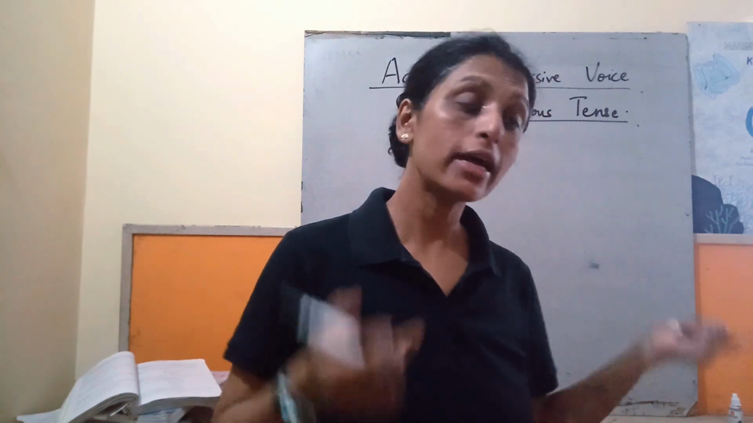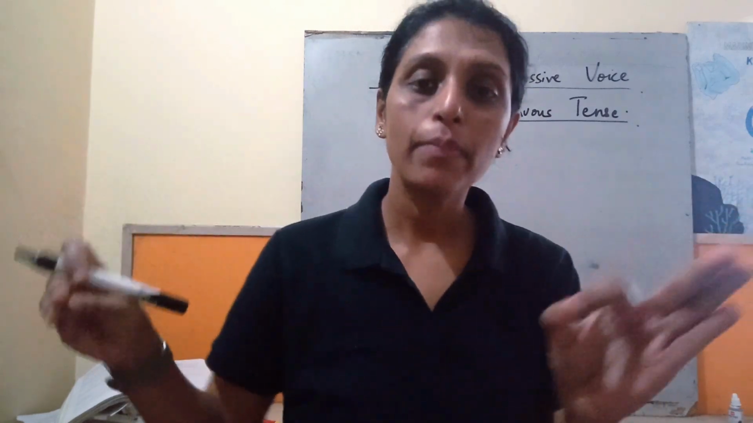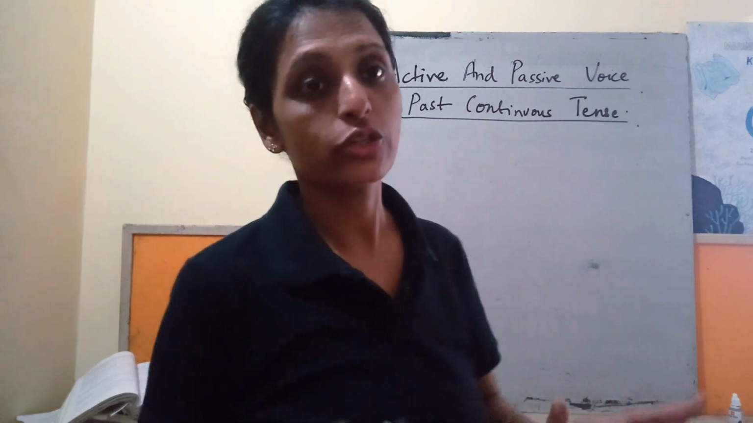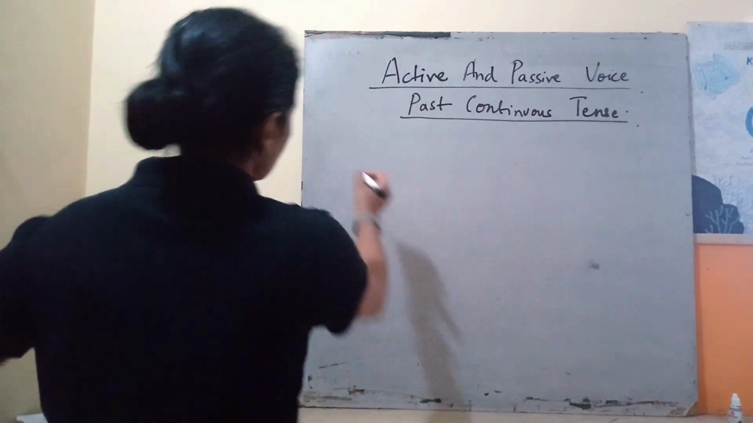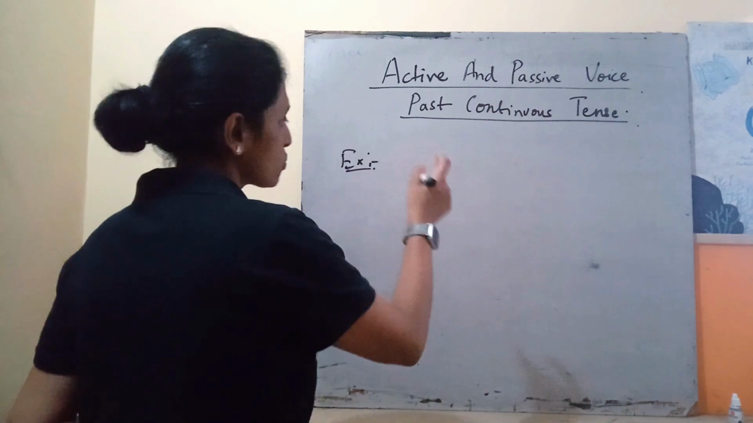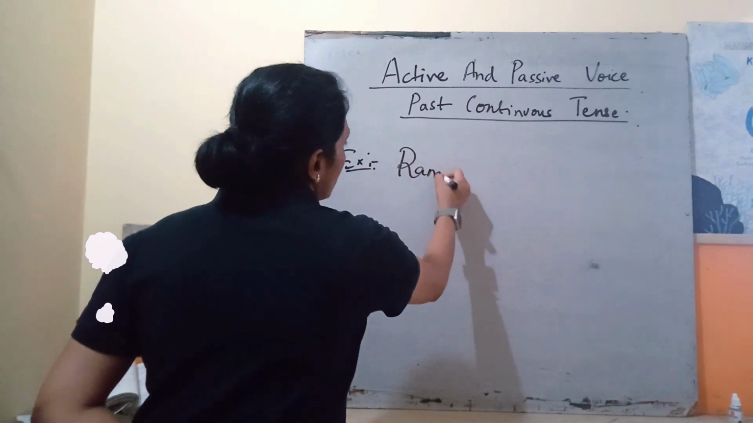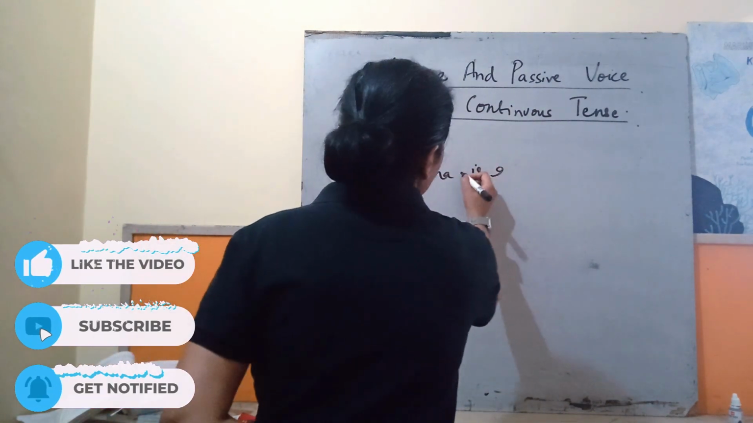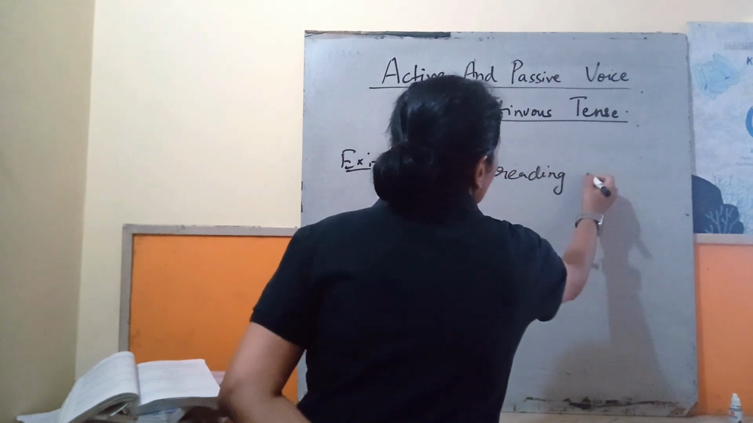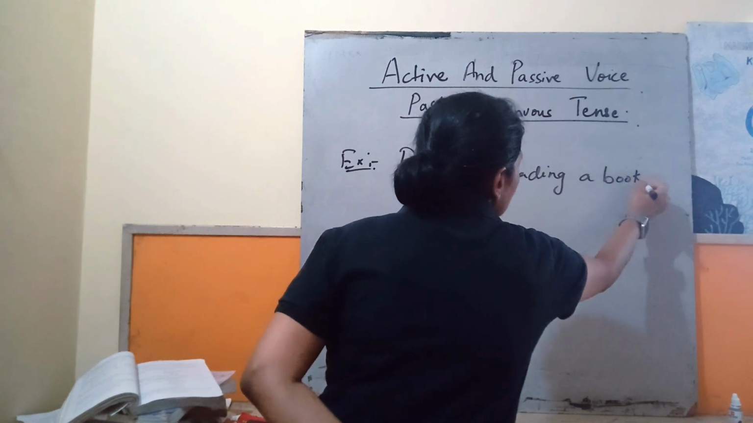Again and again I am telling you that in the active and passive voice we don't change the tense. If it is in simple present tense, we don't change it into simple past. So the tense will remain unchanged. Don't change the tense. So when the given sentence in active voice is in past continuous tense, like Rama was reading a book.